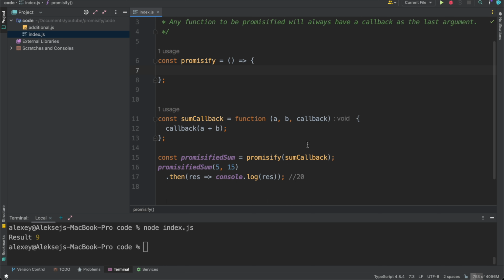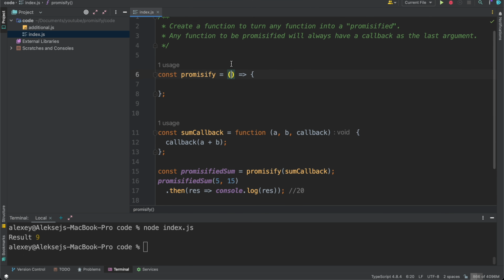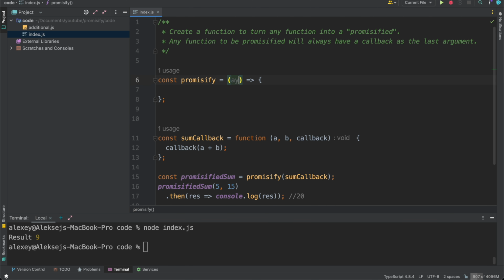Nice, let's start from the beginning. As we can see from our signature, we are passing a function into promisify and getting some promisified function. So we need to pass a function as the first argument. And also we have to return a function because we will pass parameters in this function.